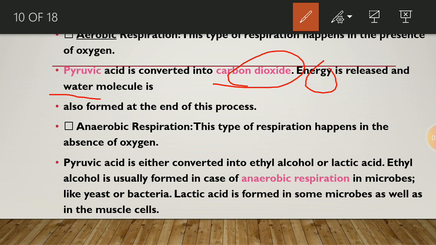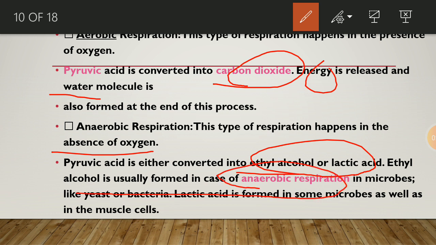In anaerobic respiration, it takes place in the absence of oxygen. Pyruvic acid is either converted into ethyl alcohol or lactic acid. Ethyl alcohol is usually formed in the case of anaerobic respiration in some microbes like yeast and bacteria, and lactic acid is formed in some microbes as well as in mussels.